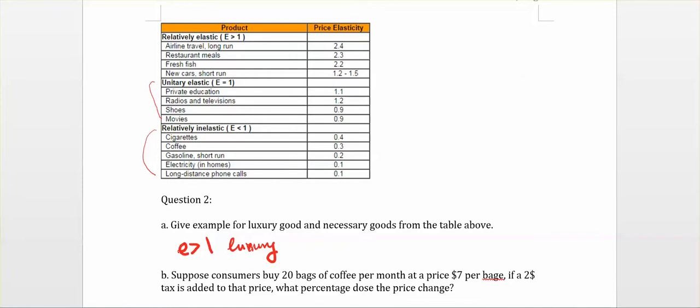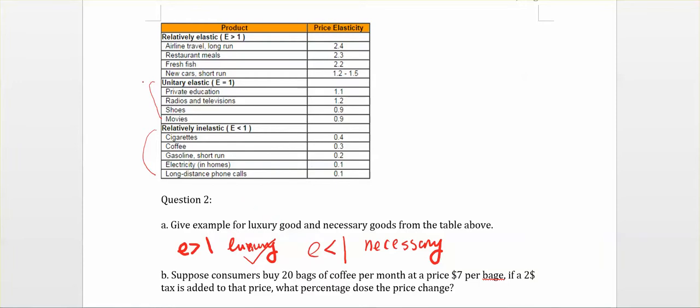We know from the previous lecture that if the elasticity is larger than 1, which means the good is relatively elastic, we call it a luxury good. And if the elasticity is smaller than 1, say coffee, and people are addicted to it, it becomes an everyday good, a necessary good. So now the first question just asks you to give examples of luxury goods.